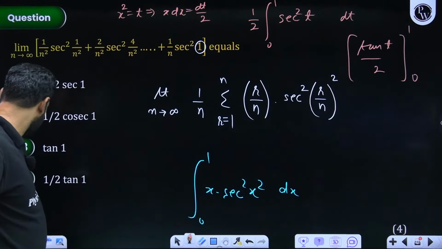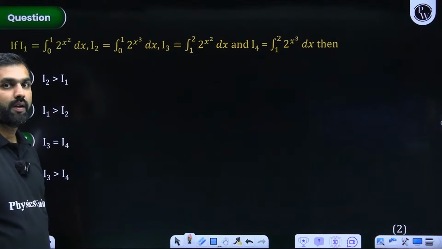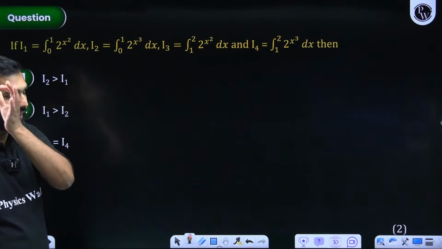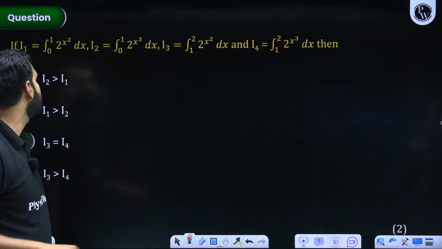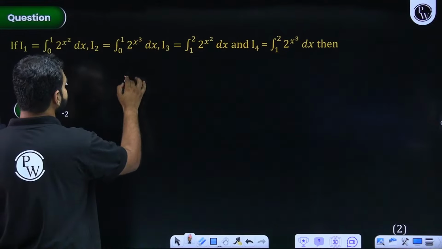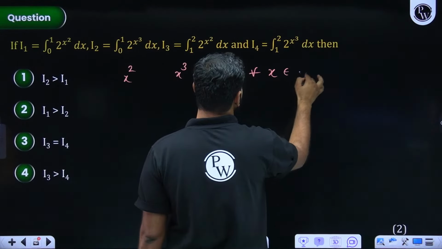Now from here, when I move towards the next question, this is a basic question. If you have the basic understanding, you can crack it within seconds. Now, how do we solve this particular one? Pay attention to this. Can you help me with x square and x cube when x is from 0 to 1?